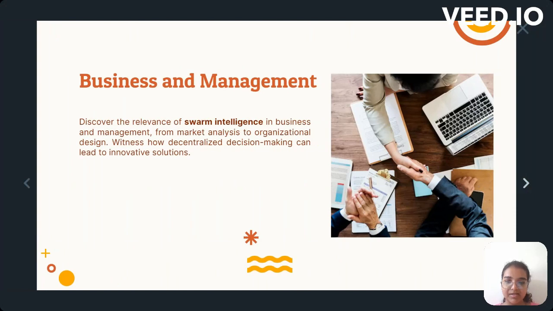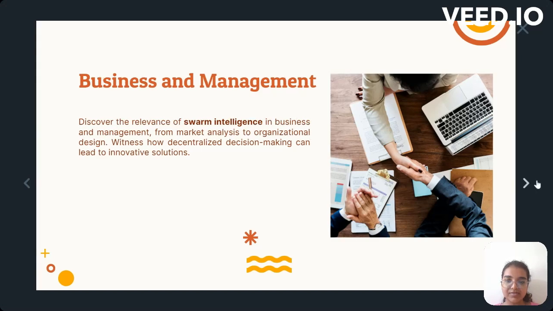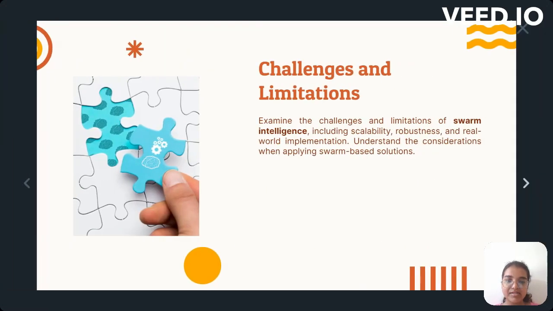Business and management. Swarm intelligence in business and management, from market analysis to organizational design. Witness how decentralized decision making can lead to innovative solutions. Challenges and limitations. Challenges and limitations of swarm intelligence include scalability, robustness, and real world implementation. Understanding the considerations while applying swarm intelligence based solutions is very helpful.